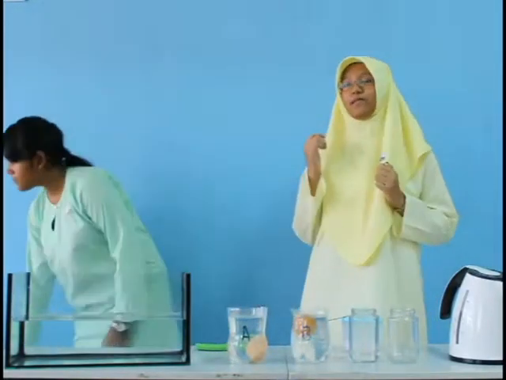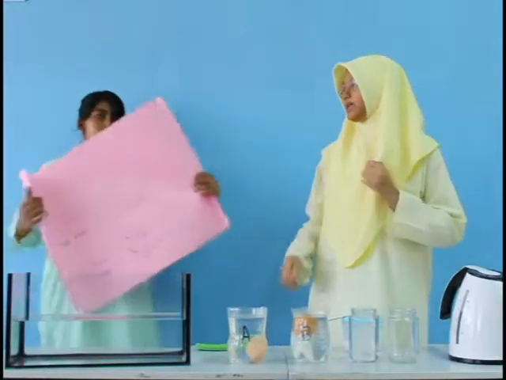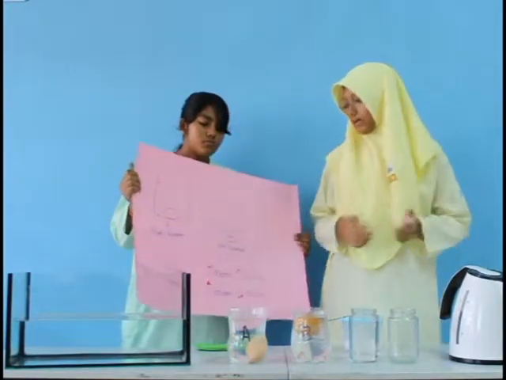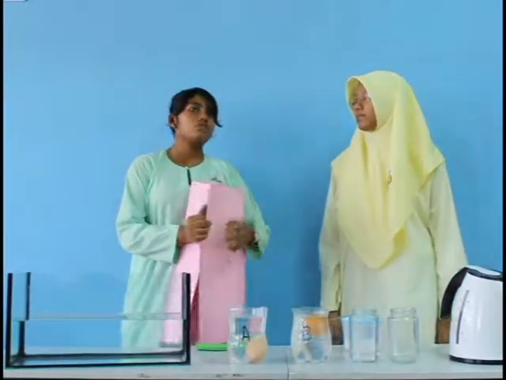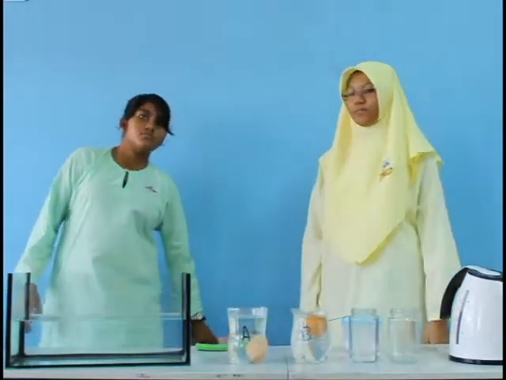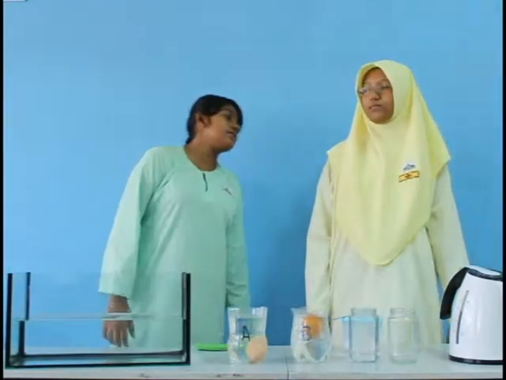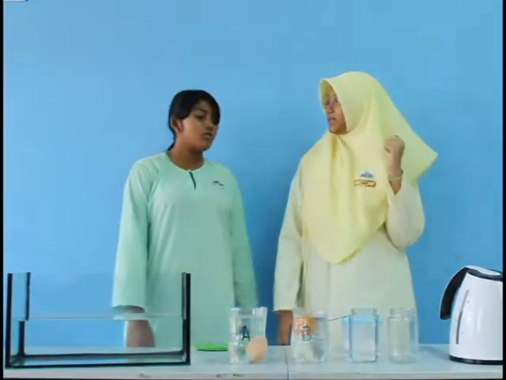Density is mass per volume. The higher the mass, the higher the density. The higher the volume, the lower the density, and vice versa. Oh, now I understood. So the density is mass per unit volume. Yes, you're correct. I'm so thirsty. That's why I want to drink from the shop. Let's go.